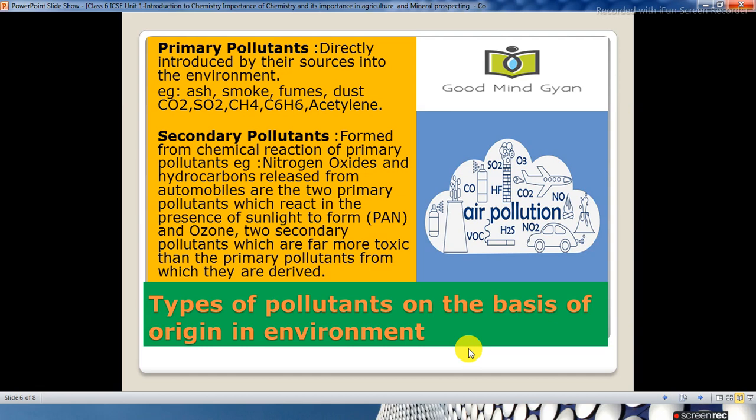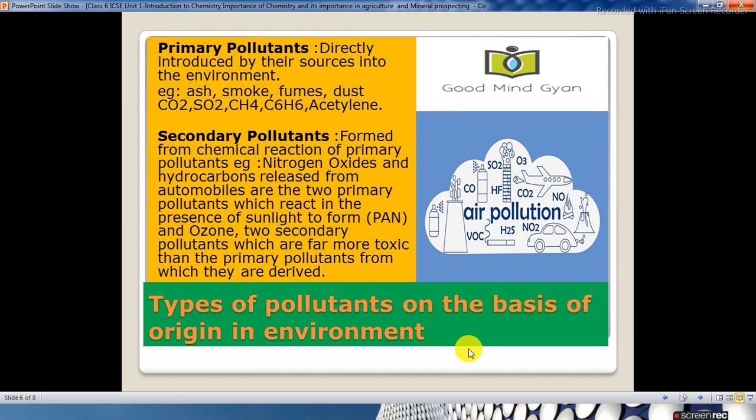Similarly, we have secondary pollutants, formed from the chemical reaction of the primary pollutants. So whatever pollutants are there like carbon dioxide, sulfur dioxide, methane, benzene, acetylene, these are the primary pollutants. With the chemical reaction of these primary pollutants, for example, nitrogen oxides and hydrocarbons released from automobiles. They are the two primary pollutants which react in the presence of sunlight.